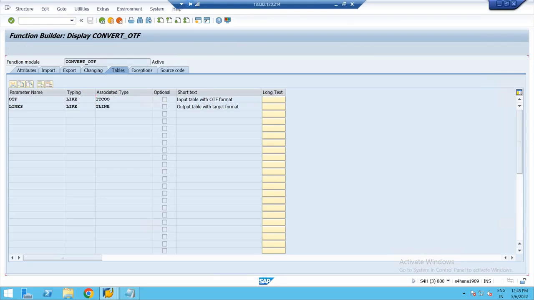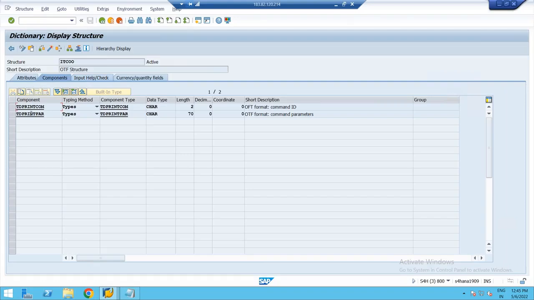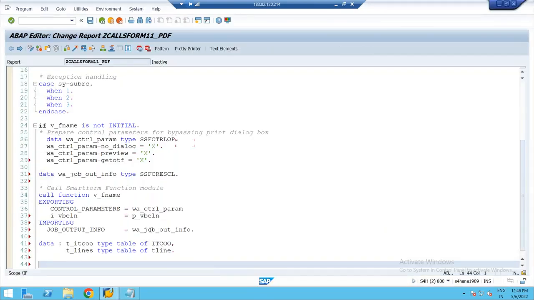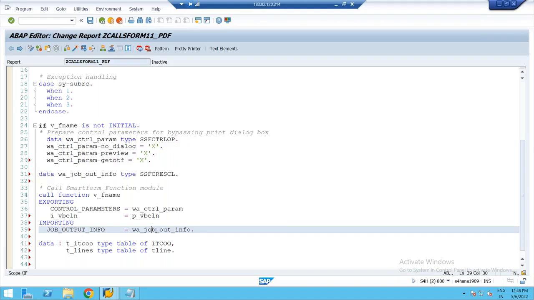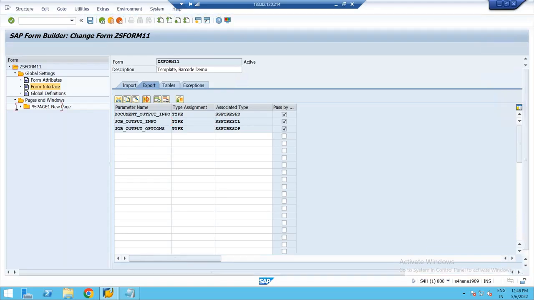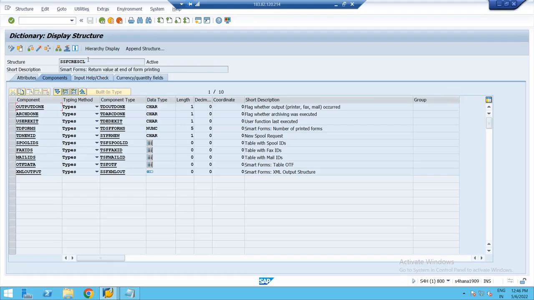If you double click on this internal table, it has got two fields, TD print com and TD print PR. So I have to prepare this internal table. What is the internal table structure? ITC double O. In the previous step, we received the OTF format in W underscore job underscore out info. If you go back to that parameter, which is what type? SSFC and so on. If you double click on this, in this structure there is a field what? OTF data.